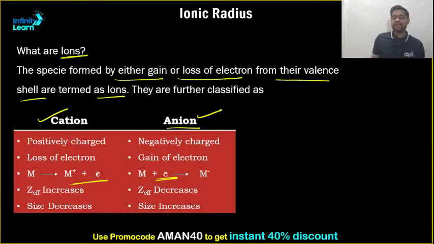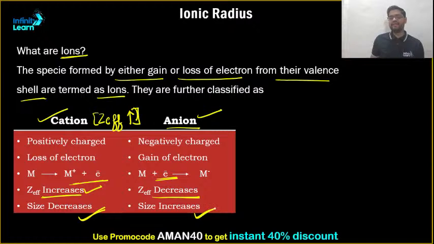Now, since an electron has been lost, the nuclear charge remains the same, but the repulsion decreases and hence effective nuclear charge increases. So in cations, if you form a cation, Z effective will increase. Let us mark it over here. I have already written Z effective increases. And for anion, Z effective decreases. And since Z effective increases, cation ionic radii decreases, whereas anion ionic radii increases.